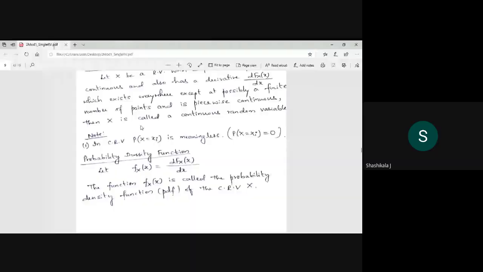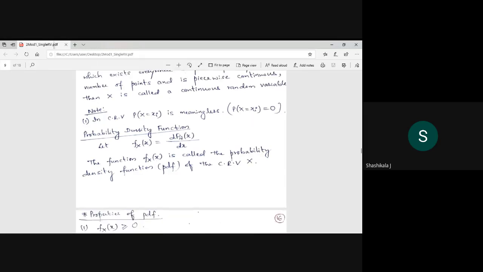Next, in a continuous random variable, P of x equal to a single value is meaningless, because it is continuous. But in a discrete case, P of x equal to xi is nothing but your PMF. Here it is meaningless, and the probability density function is denoted by small f of x, and it is the derivative of capital F of x. If this function is given, you can get this.